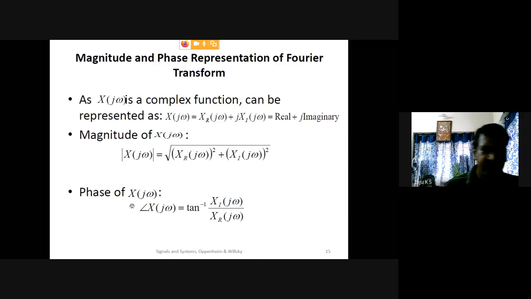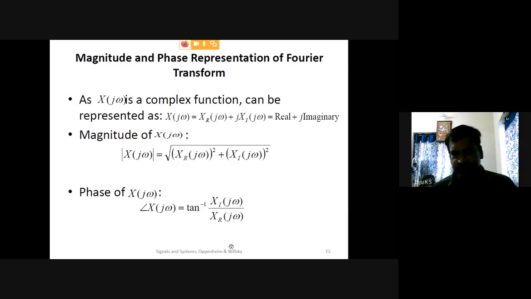Similarly, in the phase response, the angle of X(jω) is equal to tan inverse of imaginary part by real part. So even though we obtain the spectrum, from this spectrum we can find the magnitude of the spectrum and the phase of the spectrum.